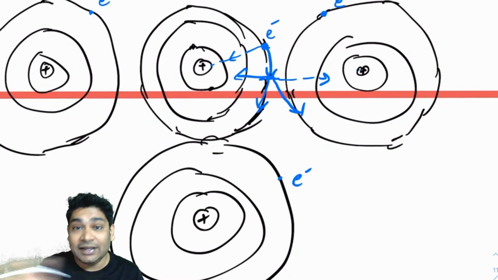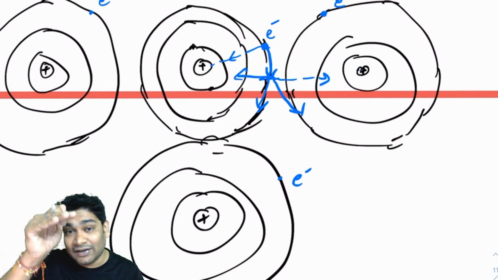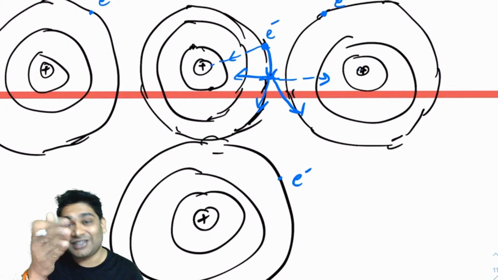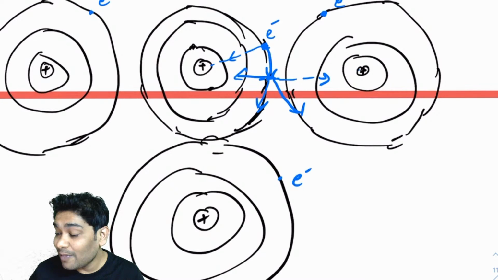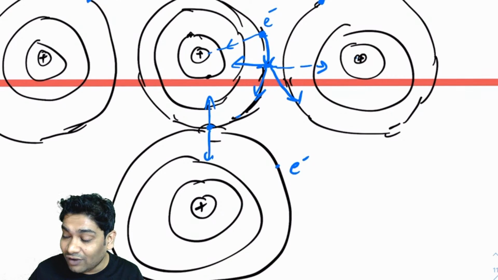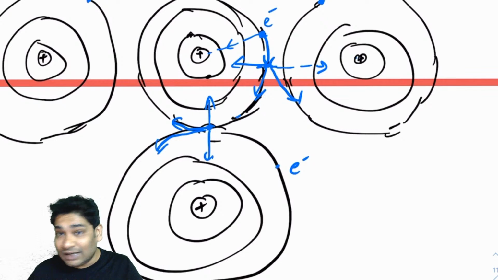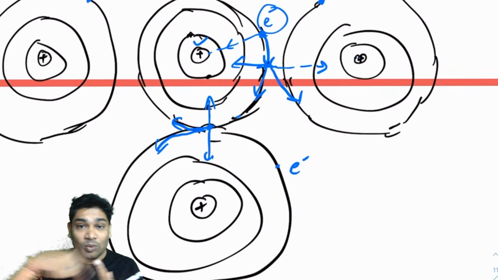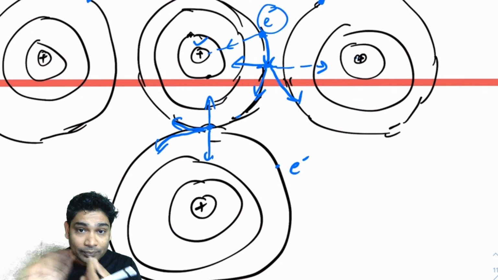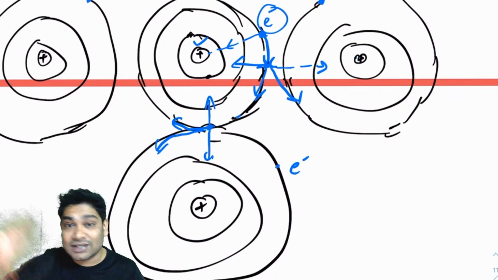And there is an equal chance of that happening. There is an equal chance that it will continue revolving around its own nucleus, and a good chance that it will jump and start revolving around the neighboring nucleus. Similarly, when it reaches here, it is being pulled by both the nuclei, so moving forward, it may go either way. So this electron is not bound to only this nucleus. It may continue revolving around this nucleus, or whenever it gets near another nucleus in the proximity, it may jump to that nucleus and start revolving around that one.